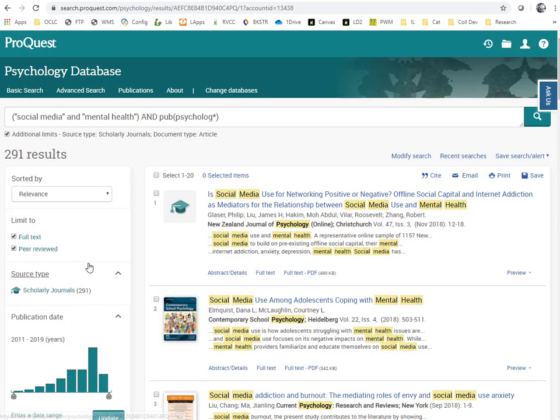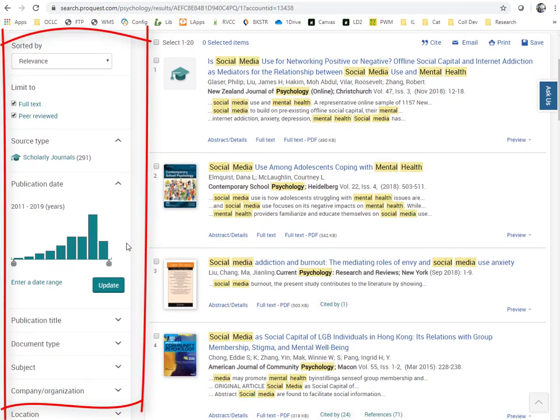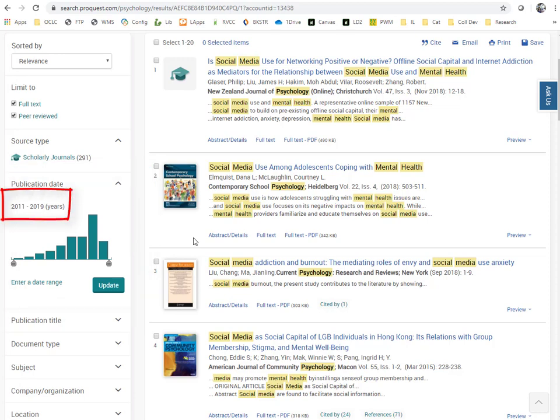In our results list, notice the filters to the left. Most databases will have these tools, which allow you to further narrow your results if necessary. You could narrow by date if you had results that were too old, but I am going to leave this as is. You are welcome to investigate other filters, but sometimes they can have unexpected results, so be prepared to go back to the original list if necessary.